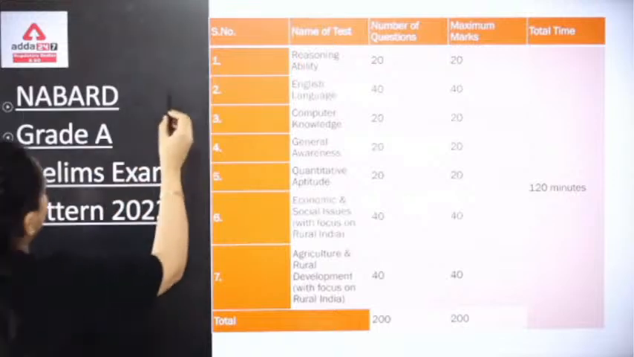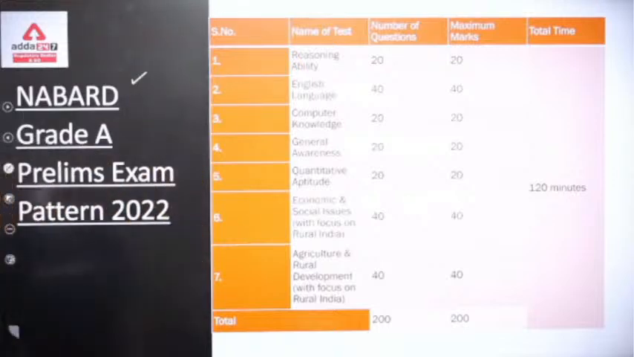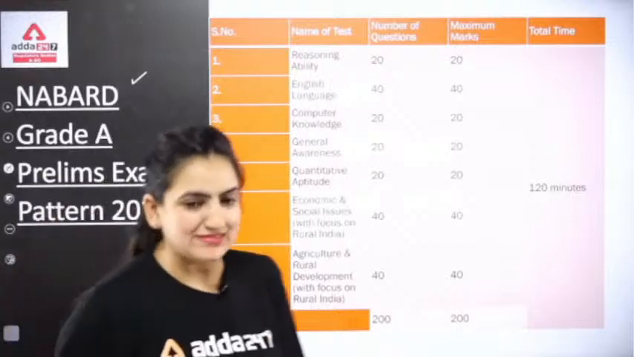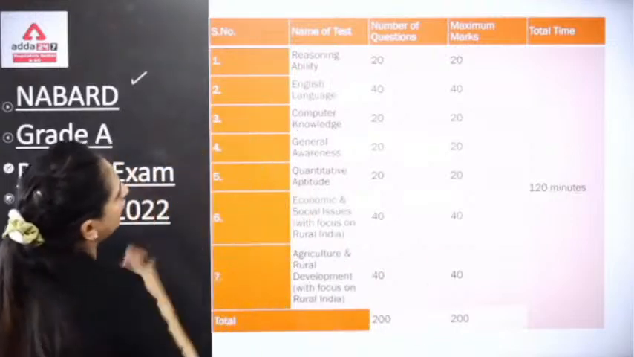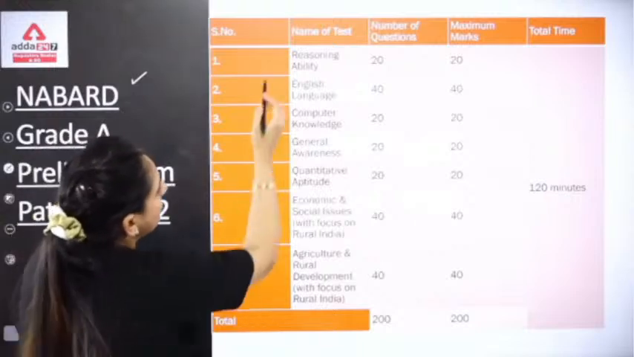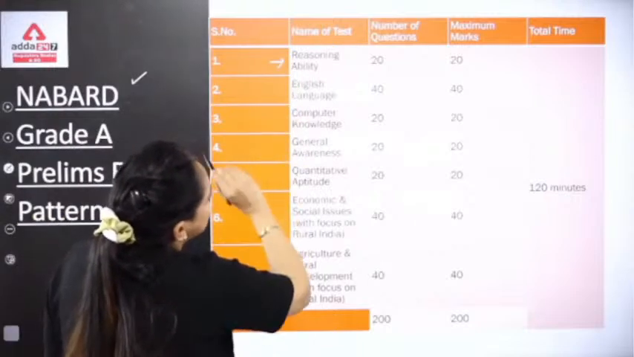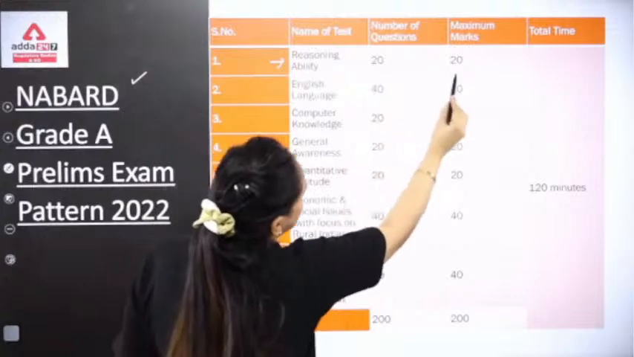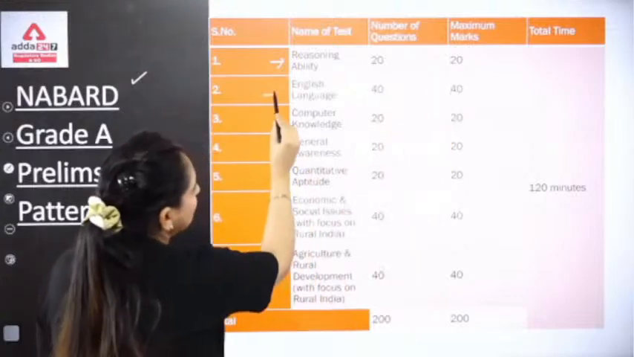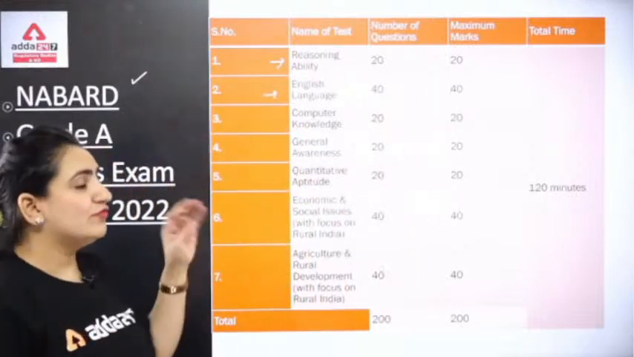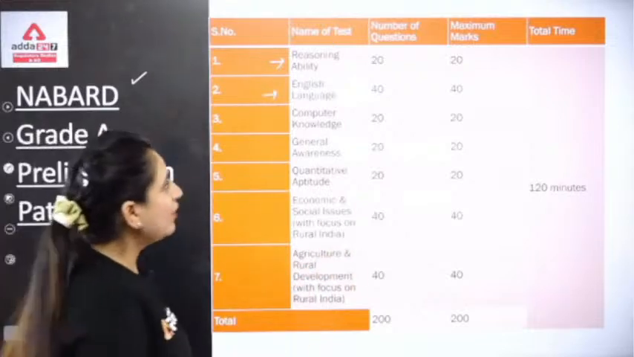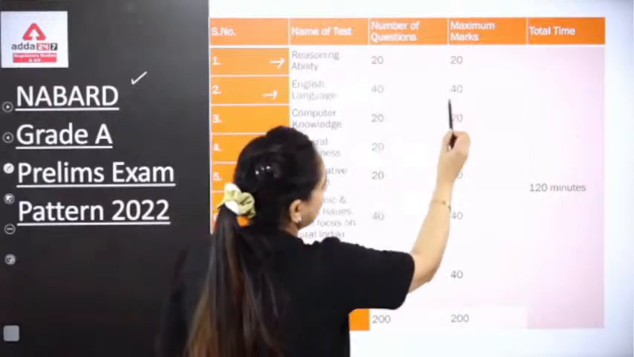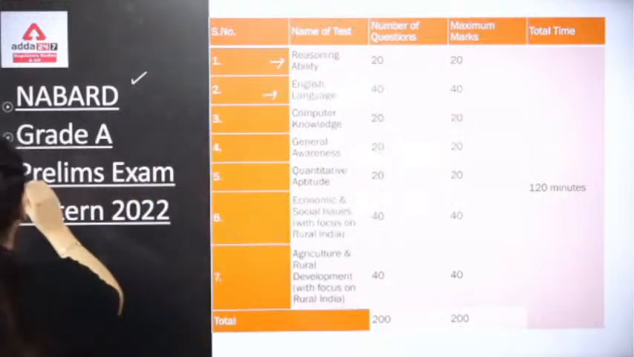Yes guys, so depicting here the NABARD Grade A Prelims examination pattern. So we will be starting first of all with the examination pattern. Now you all can see the name of the test is given here, like the subject is mentioned here, that is reasoning ability. So 20 questions and 20 marks. Then it is English language, which comprises 40 questions, and again English is playing a vital role in this, covering your 40 questions with 40 marks. I think this is clear to everyone.